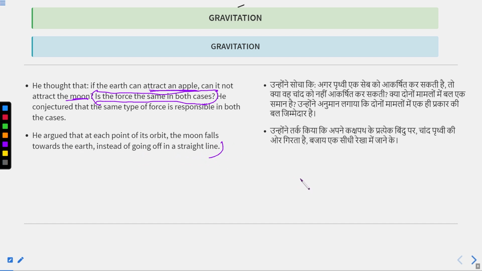He argued that the moon always falls towards the earth instead of going in a straight line.